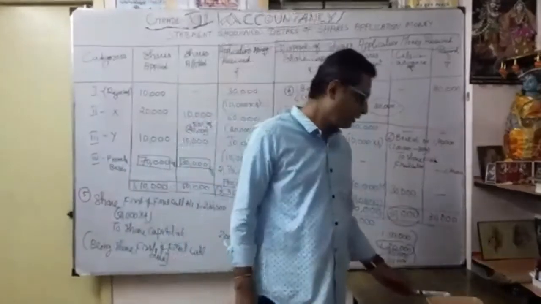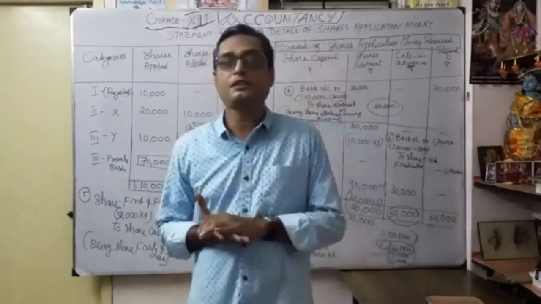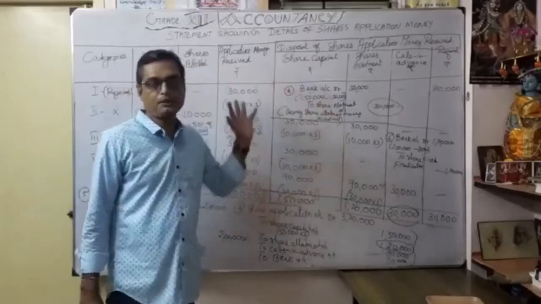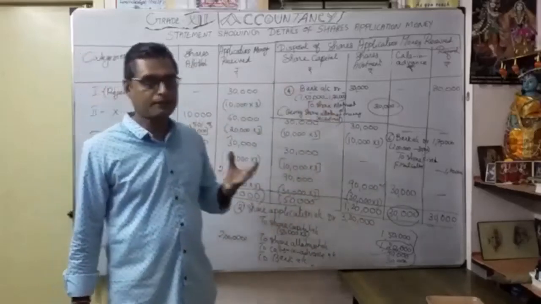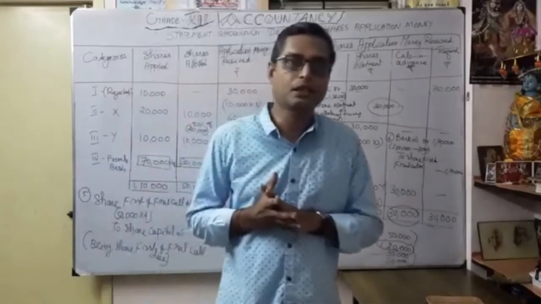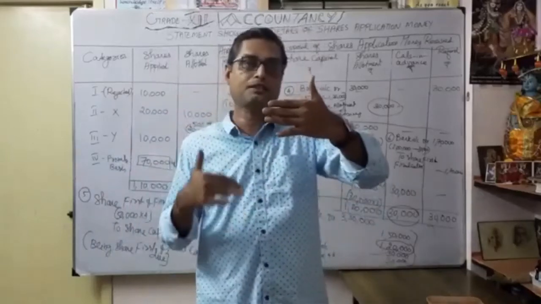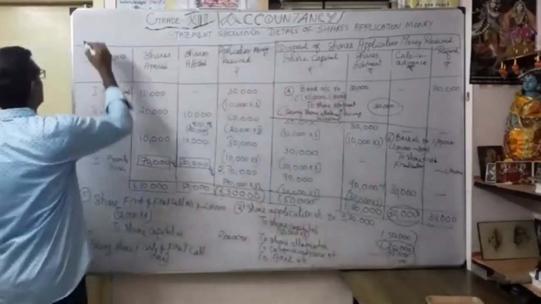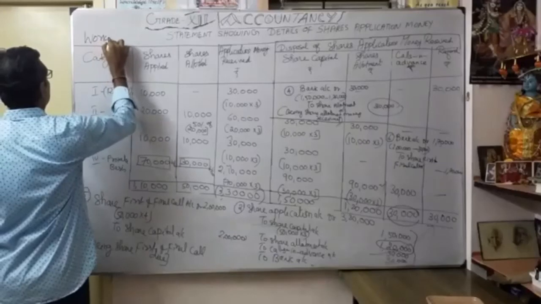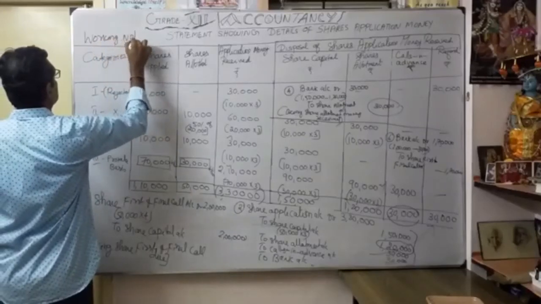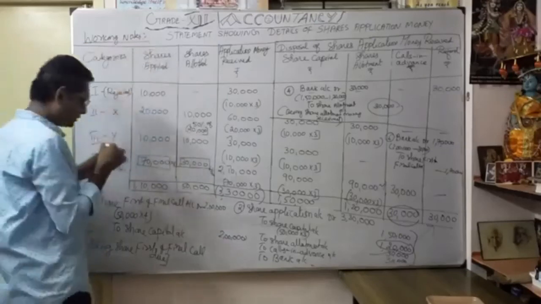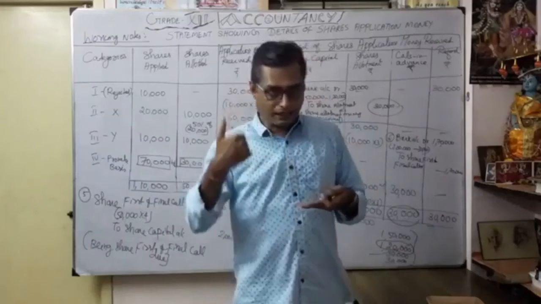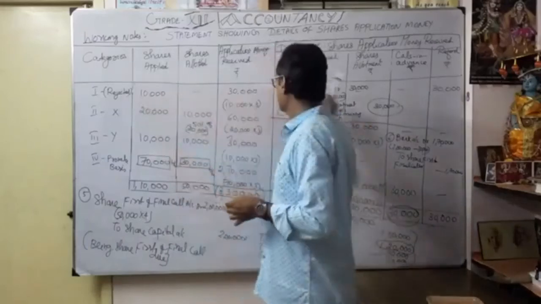You understood the entry part as on first and final call. So first duty, you have to prepare the statement. From the statement, you have to get information. But how are you going to do it in the main exam? First you have to give the space for the journal entries. So this statement is called working note. First you have to give the space for the journal entries, 1 page or 2 pages. Under that only you are going to prepare this statement.